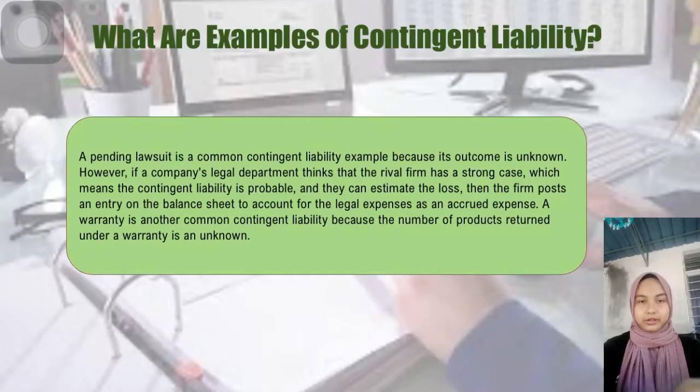Okay, examples of contingent liability. A pending lawsuit is a common contingent liability example because its outcome is unknown. However, if a company's legal department thinks that the rival firm has a strong case, which means the contingent liability is probable and they can estimate the loss, then the firm posts an entry on the balance sheet to account for the legal expenses as an accrued expense. A warranty is another common contingent liability because the number of products that will be claimed under a warranty is unknown.